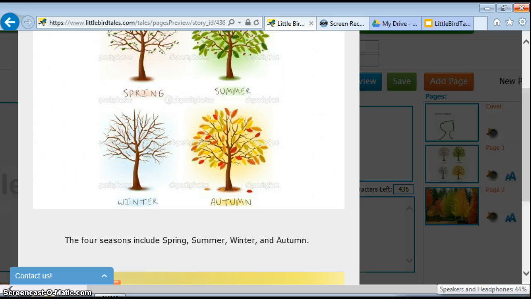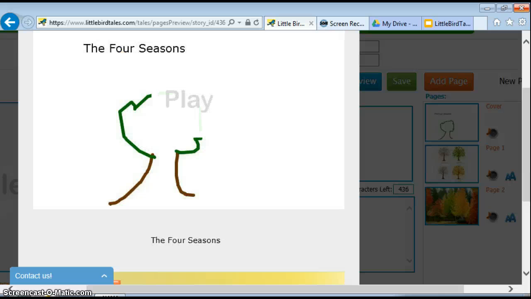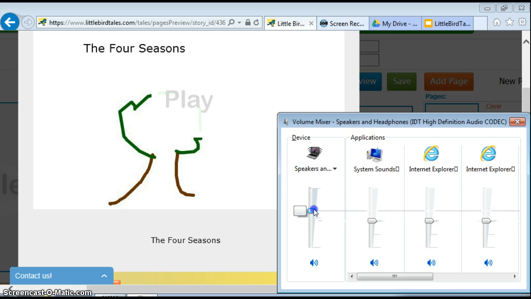The four seasons include spring, summer, winter, and autumn. This season is fall, or also called autumn. Okay. And there is your complete book.